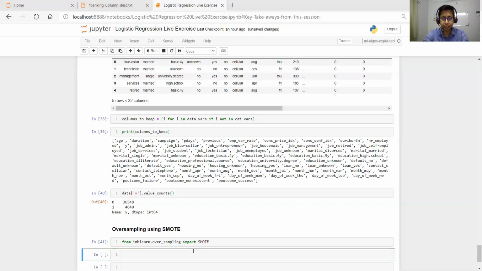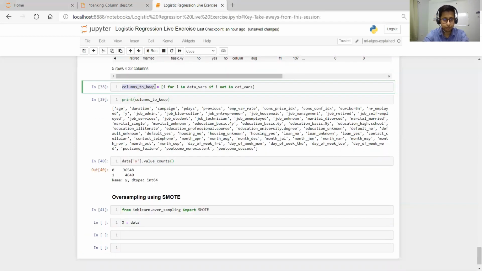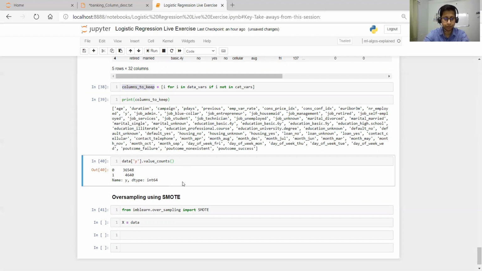So let's do it like this. One thing I forgot here: we got which are the columns to keep, but now we need to get the data for those columns, because in data right now everything is there.